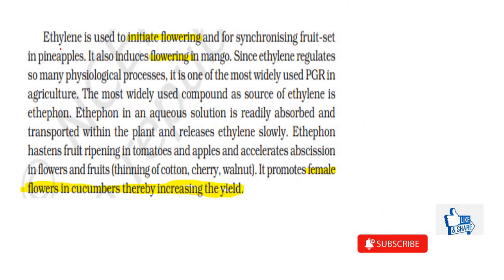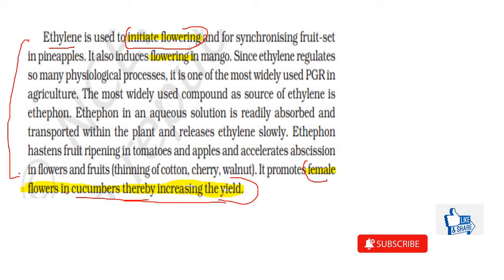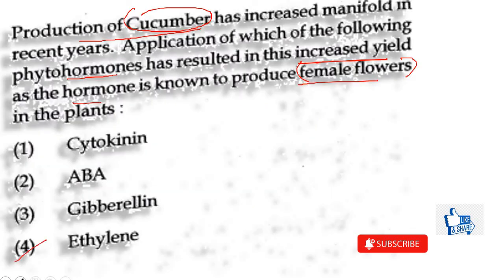So here we have ethylene. So ethylene is responsible for initiating flowering. It is promoting female flowers in cucumbers and also increasing the yield. So this exact function has been given for ethylene. So the correct answer would be ethylene.